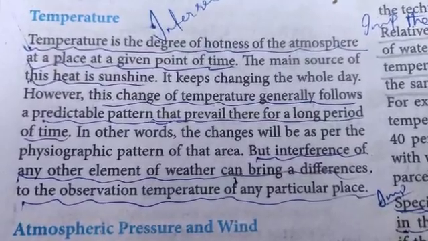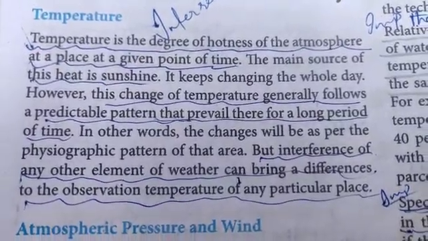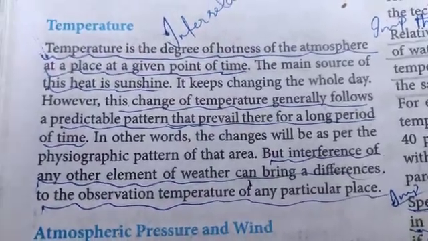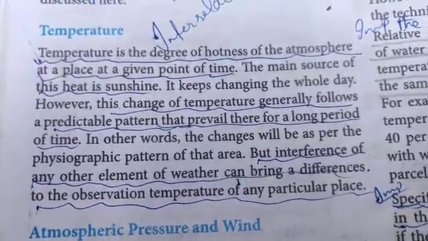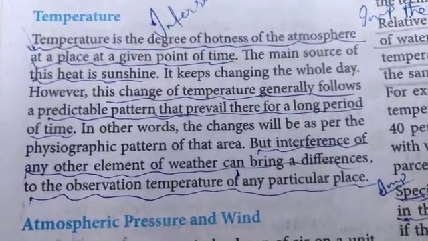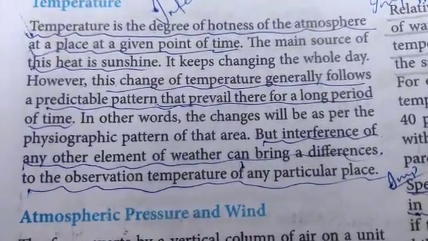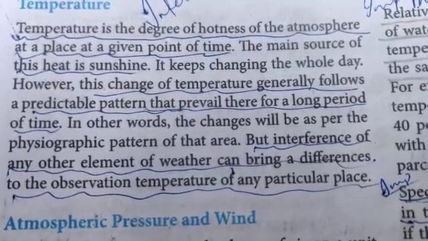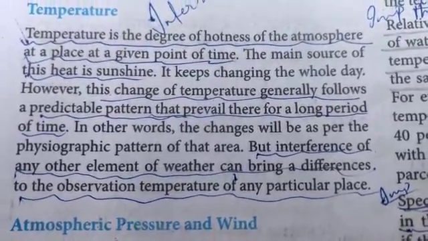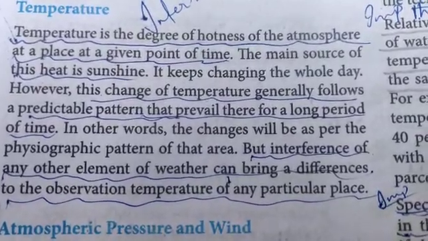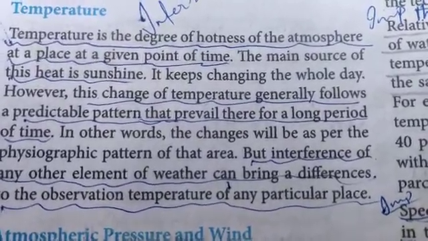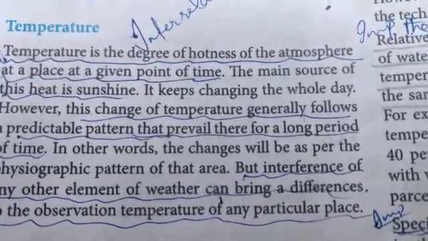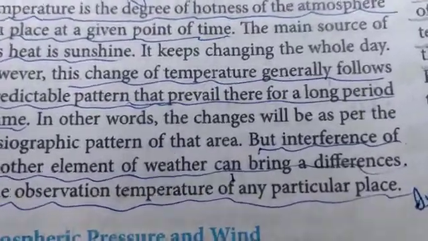When we talk about the physiographic pattern of that particular area, if you are living in a desert climate, then the temperature will be in extremes. And if you're living near the equator, the rays of the sun are falling vertically overhead. So what does that mean? Extreme temperatures. When you go towards the poles, the sun rays are slanting. So again, it's very cold.